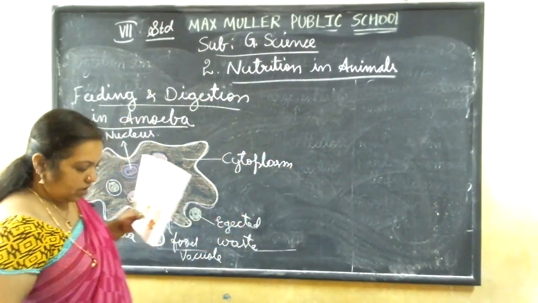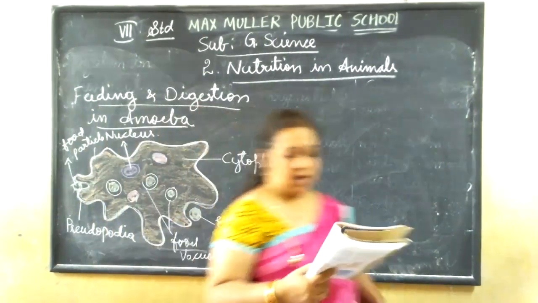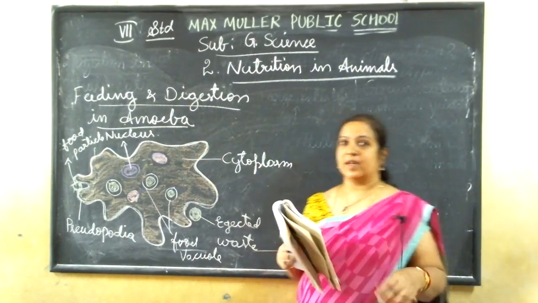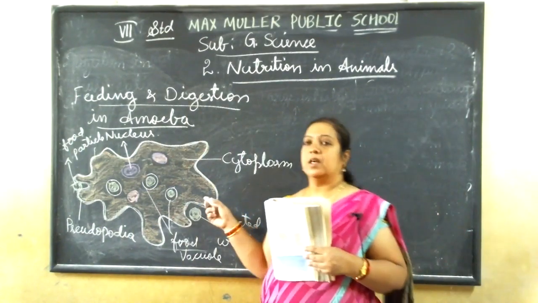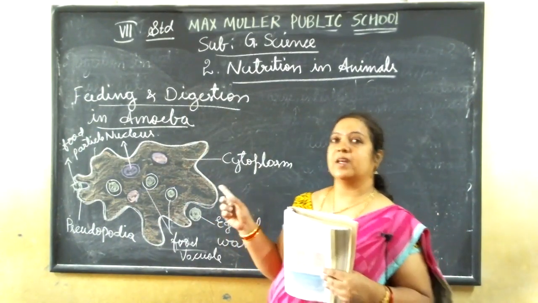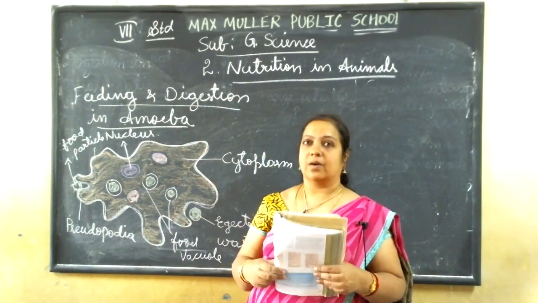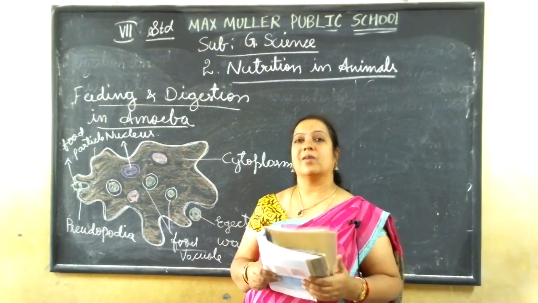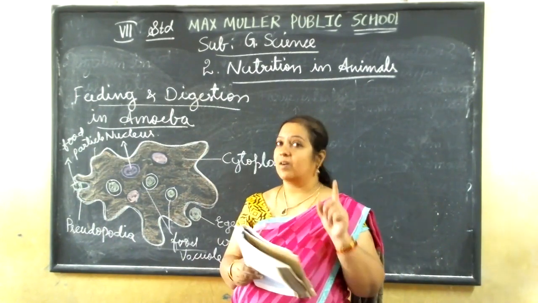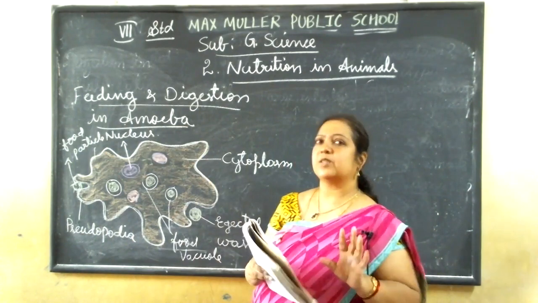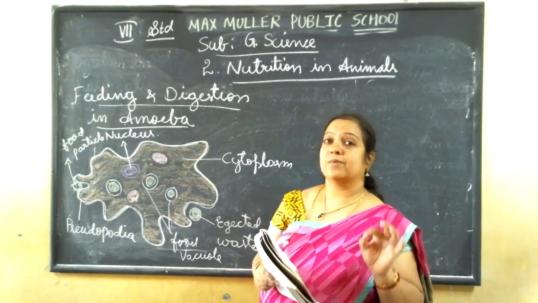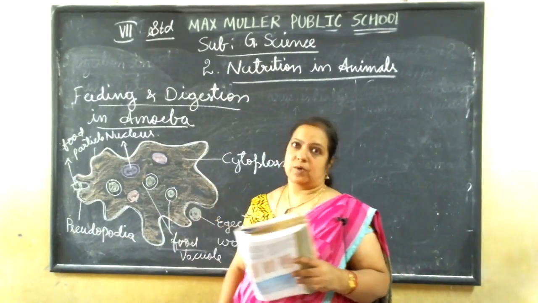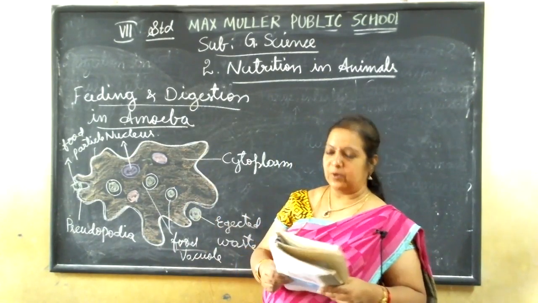Now let us talk about this. Amoeba is a microscopic single-celled organism. We cannot see it with the naked eye. It is always in water, very small and minute in structure. So we call it a single-celled organism, only one cell is present. It is invisible to our naked eyes, so we have to see it in a microscope. It is found in water.